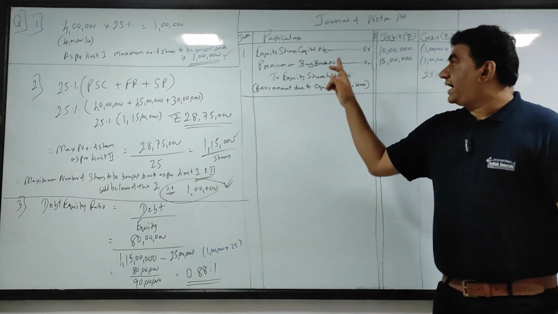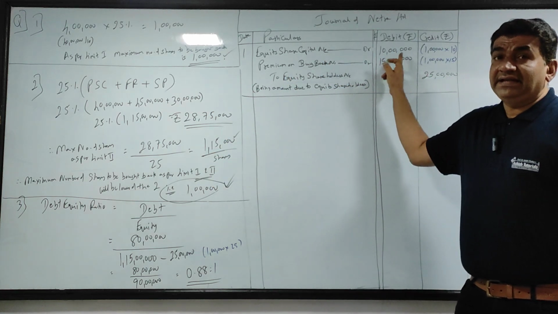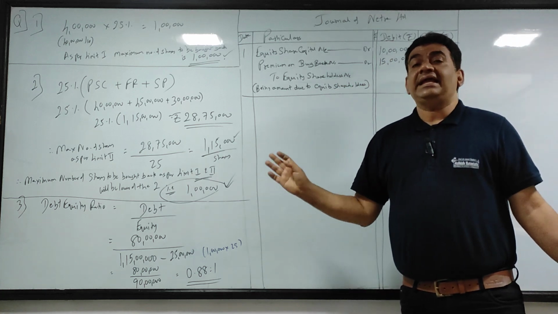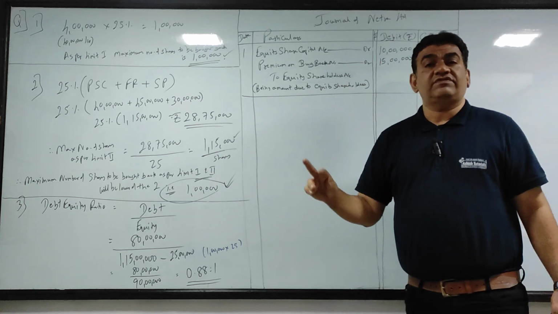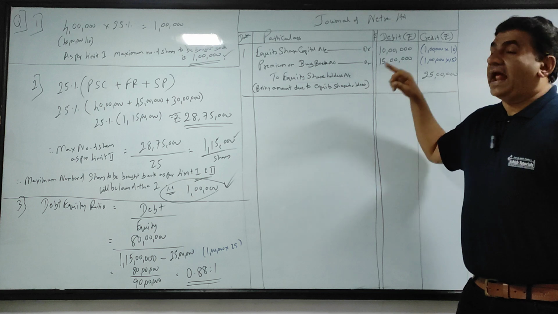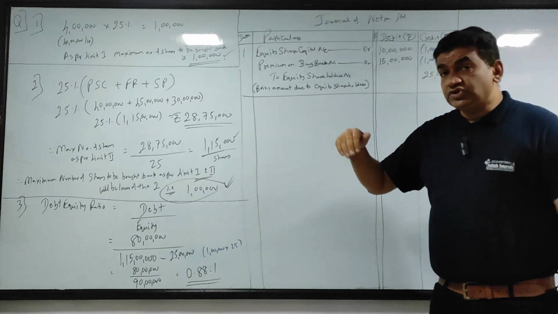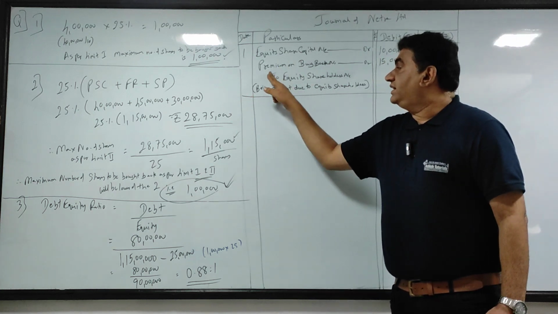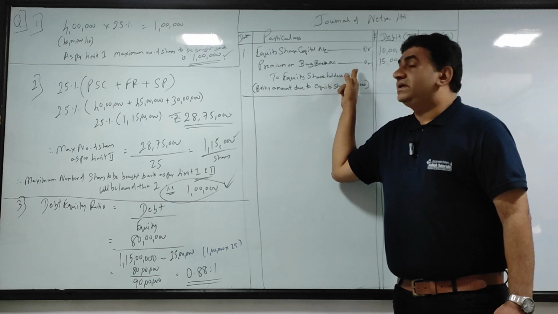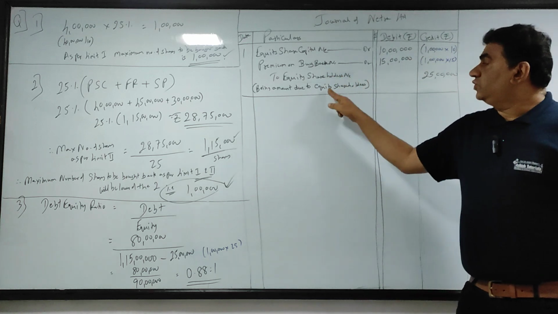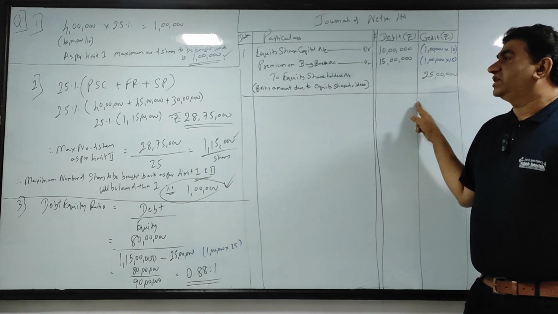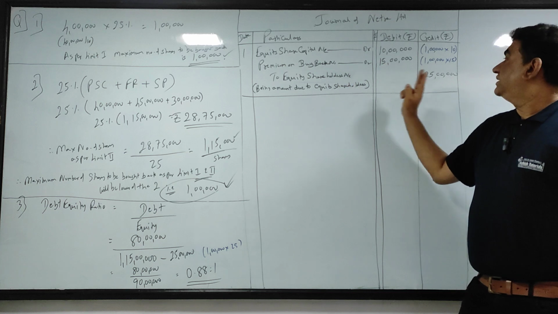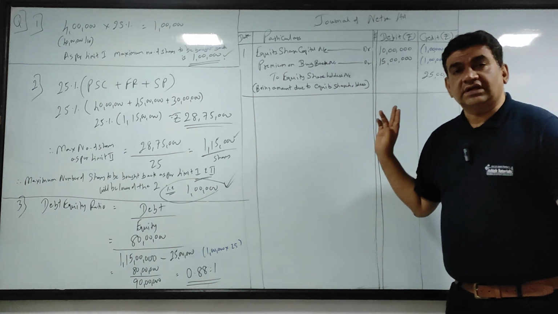Now I'm taking it back, so I'll debit equity share capital. But equity share capital I can debit only to the extent of face value, which is 10 rupees. And for the remaining 15, I am supposed to pay the premium, so I will debit an account called premium on buyback. And the total amount is payable to the equity shareholders, so I will credit equity shareholders account.